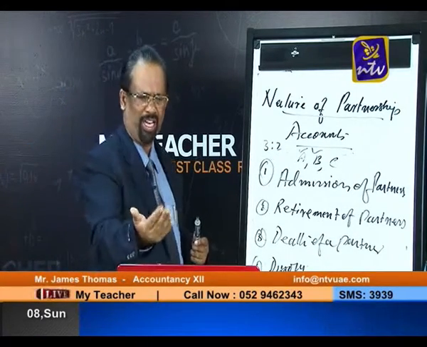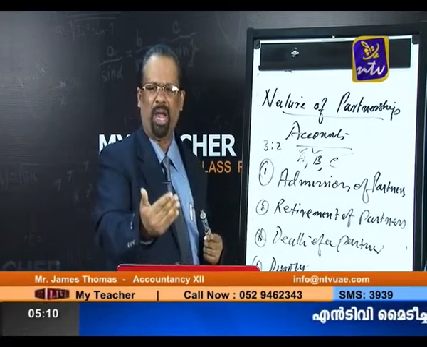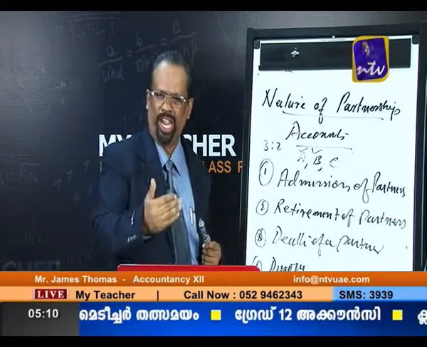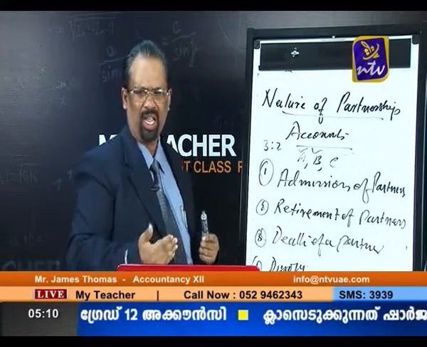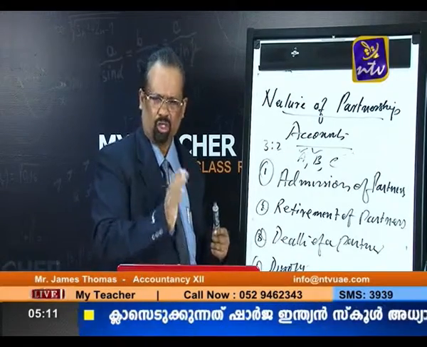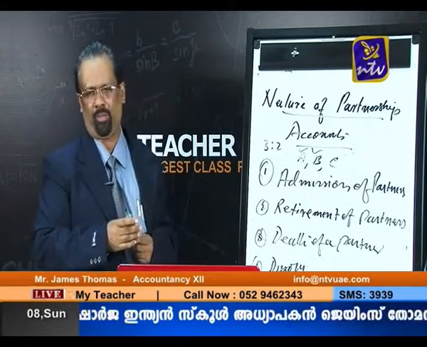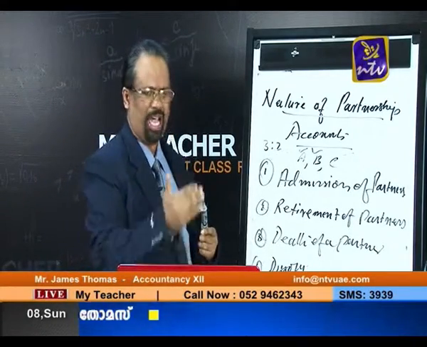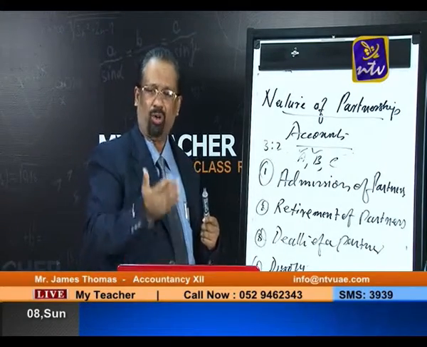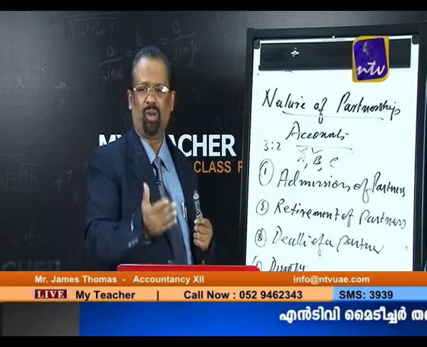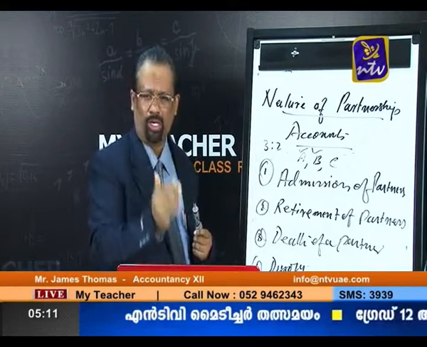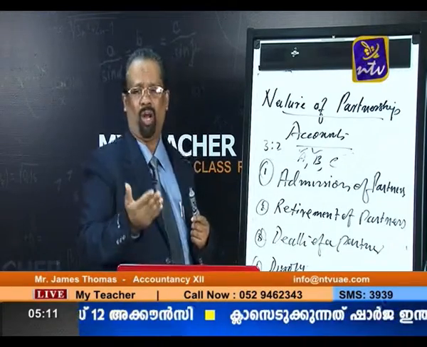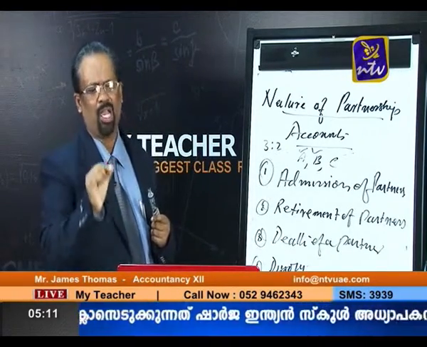I can give one example. A medical store is nearby a medical college, a bookstore is nearby a college or university, or a canteen is nearby a manufacturing concern. There you can see the location is automatically giving importance to the firm. A bookstore nearby a college or university gets good business and also has a good name. So that means goodwill is an intangible asset and also the good name of the firm. That is one reason for affecting goodwill. What are the factors affecting goodwill? Point number 1 is the location.